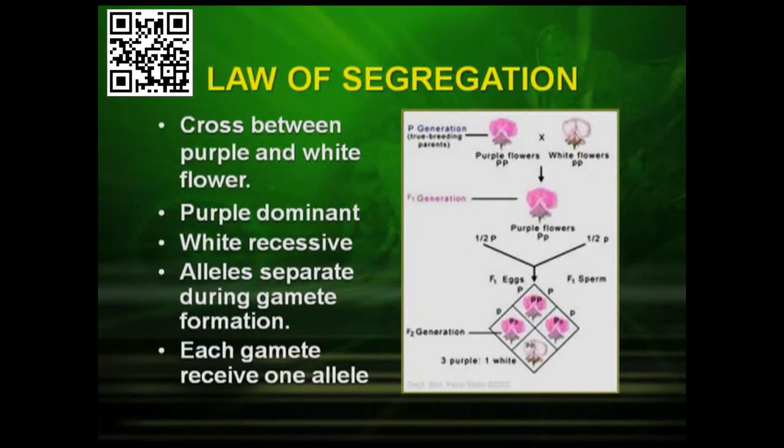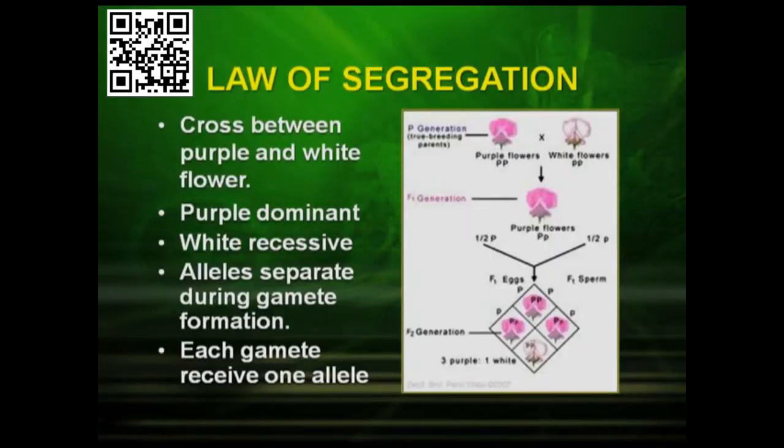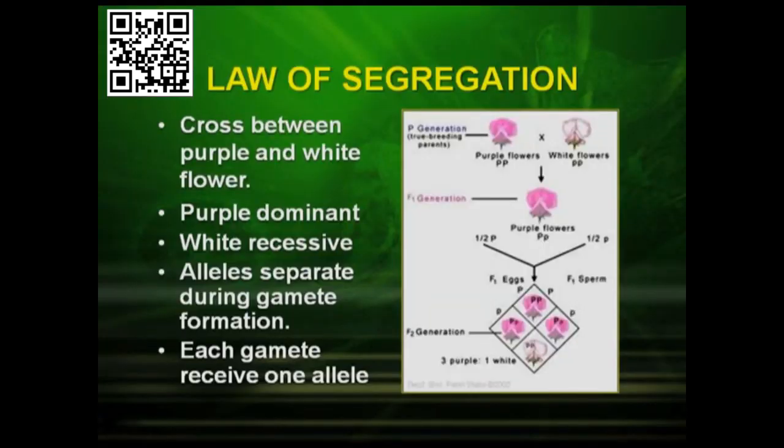Now, as you see in the picture, there is a cross between purple and white flower. The purple is dominant, having the genotype capital P, capital P. The white is recessive, having the genotype small p and small p. Now, during gamete formation, each of these alleles gets separated, and then these two alleles get together during hybrid formation. So, each gamete receives one allele, and so these alleles separate during gamete formation.